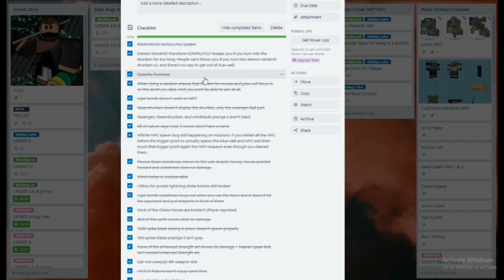You can unlock all the jitsus. There's no limit to your scrolling. There's Demon Will Shuriken, like when you transfer to Demon Will Shuriken, how it breaks you. Basically, we're doing everything you guys reported that was buggy about the game.